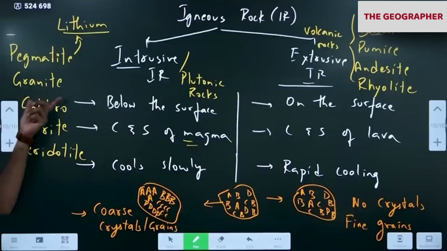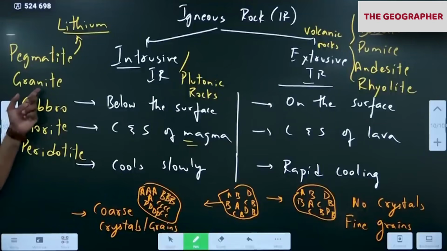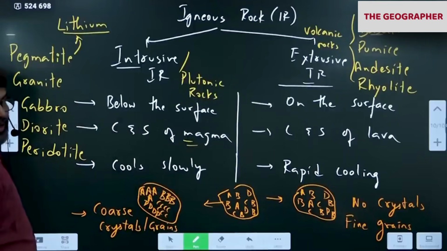Many of you might have heard of the word granite quarry. Around many places around Hyderabad, they are quarrying granite. South India is rich in granite. Karnataka, Tamil Nadu, this belt is very rich in granite. India is the largest exporter of granite. Telangana also, but Telangana has to rely on Andhra for exports. Domestic consumption is high here, but Tamil Nadu and Karnataka export granite. So please remember this. These are all rocks.